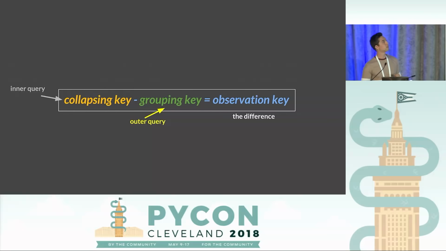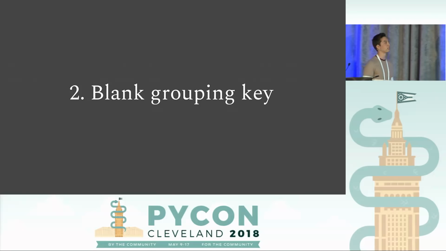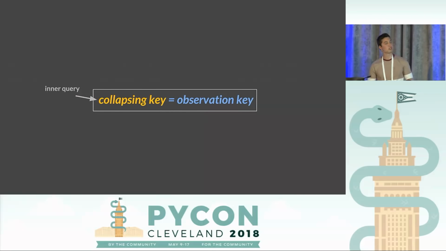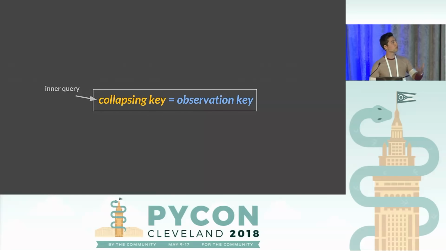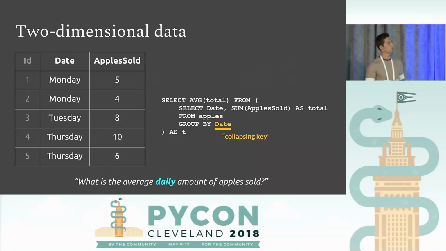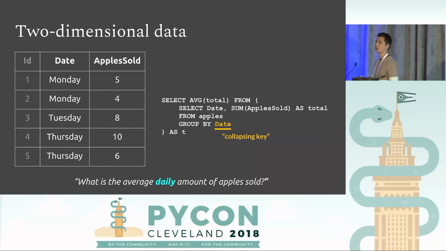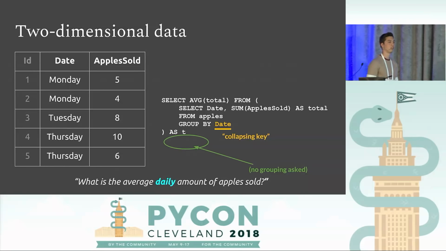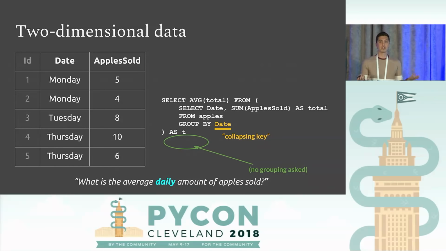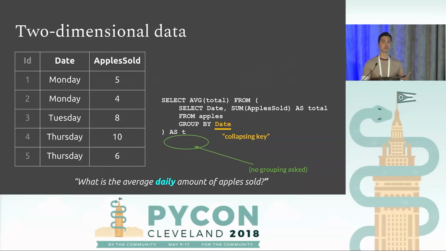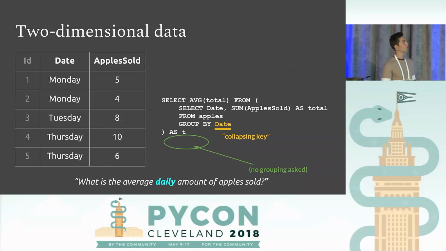So we have this formula. Now we're going to see what happens if we have a blank grouping key. Well, this grouping key part will become nothing. We have our collapsing key equals our observation key, which, using this last example here, we've seen already. If the question doesn't ask for grouping, if it doesn't say for each seller, or if it just doesn't ask for grouping, then we don't need a grouping key out here. This still holds because we have the date part minus nothing, and therefore we're taking an average across days. Right, that's how we know.